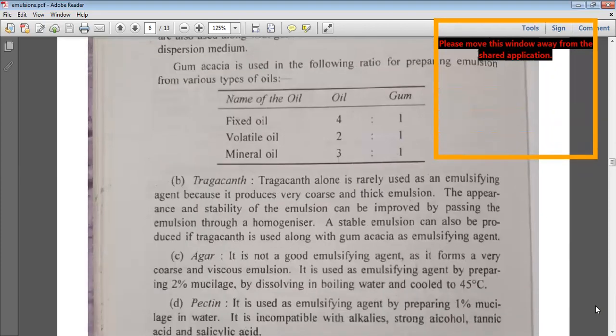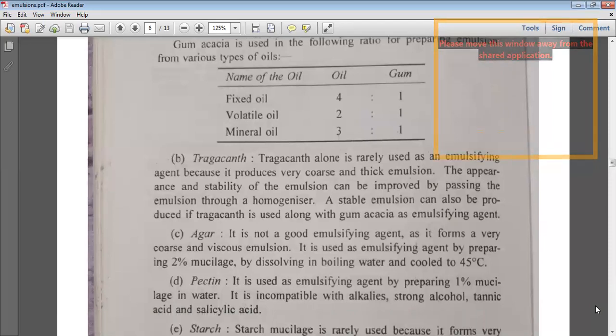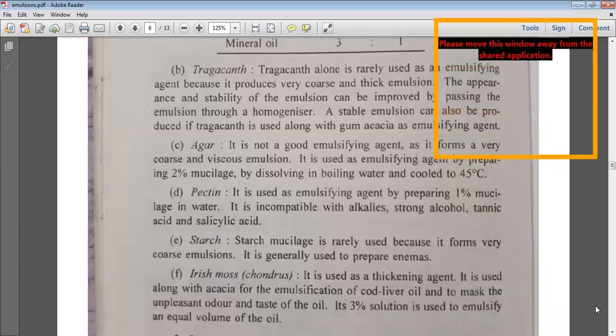Tragacanth alone is rarely used because the emulsifying agent produces a coarse and thick emulsion. That is the reason tragacanth is not used alone. It is used in combination with acacia in order to get a stable emulsion. Apart from that, 2% agar is used as a mucilage as an emulsifying agent. Pectin can also be used as an emulsifying agent by preparing a 1% mucilage in water. It is incompatible with alkalis, strong alcohol, tannic acid, and salicylic acid.